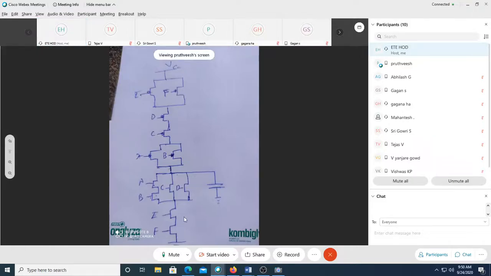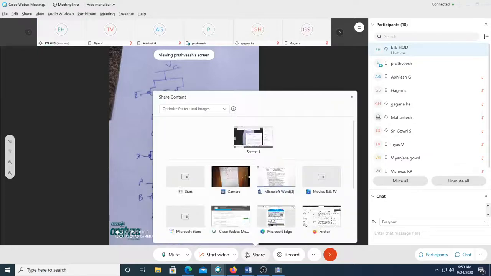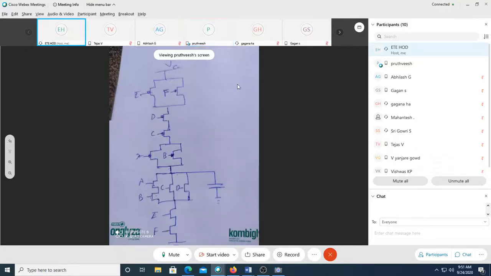Here, can you see here? Yes, sir. This EF is actually in series. You of course made E and F as parallel. That is perfect. But this entire EF, E and F, which are in parallel, have to come in parallel with this entire network. Got it? Yes, sir. Otherwise, it is fine. Can somebody else also show it? Okay, others, can you see Prithvish's screen? I think they can see, or only myself. Sir, visible. Visible, fine.